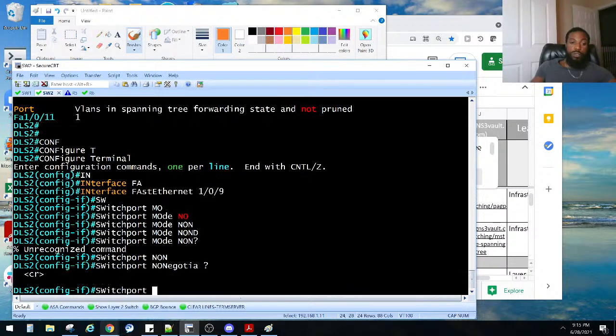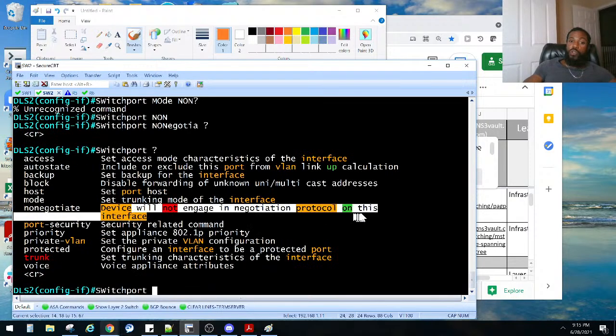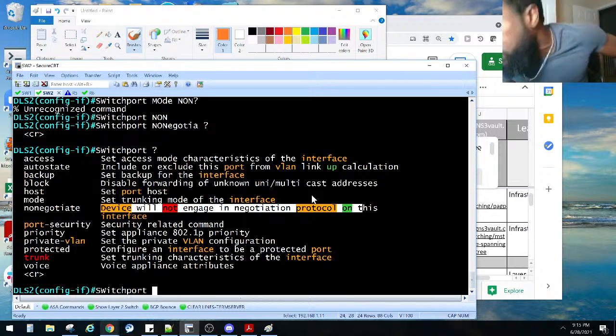So we use the question mark for context-sensitive help, and you'll see: device will not engage in a negotiation protocol on this interface. Essentially turning off DTP. I know it sounds a little cryptic there, but that's basically what that means.